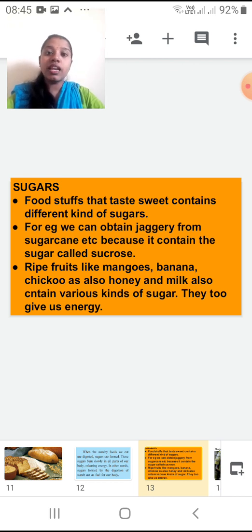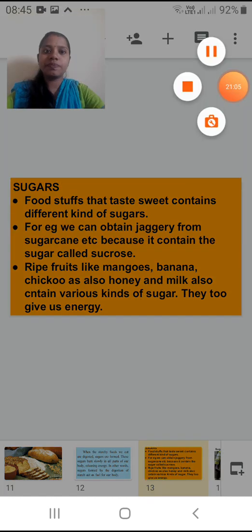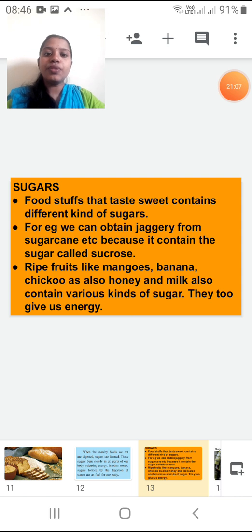Okay, students. Now, ripe fruits like mangoes, banana, chiku, as also honey and milk, contain various kinds of sugar. They give us energy, and this energy we require to carry out the work. As you have seen, all these fruits are also important, and mangoes I have written.